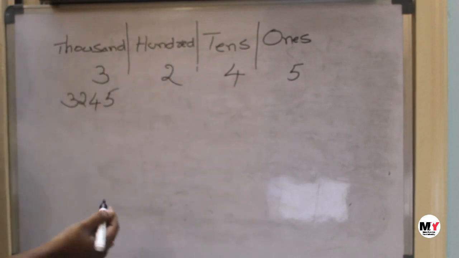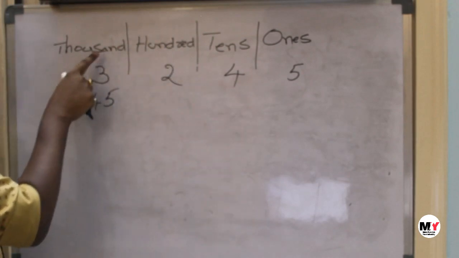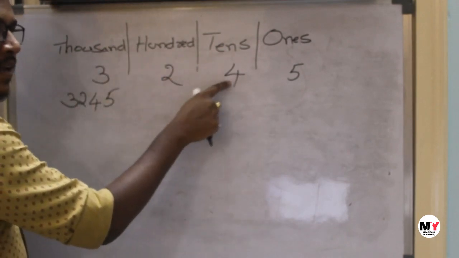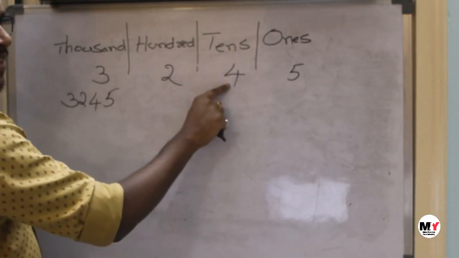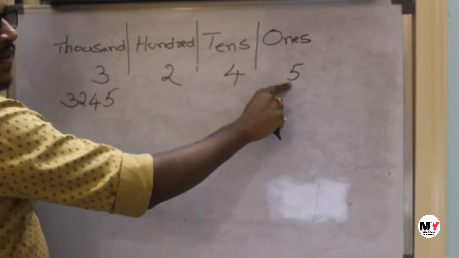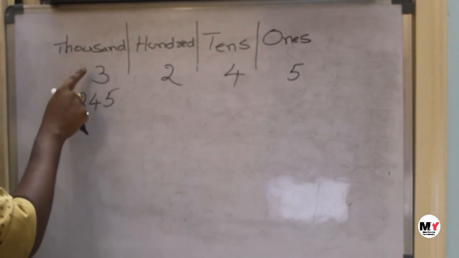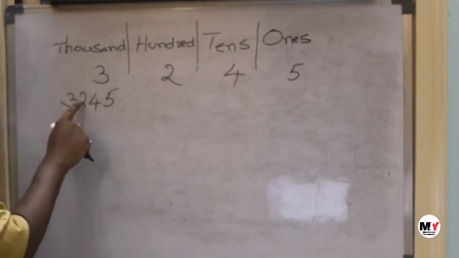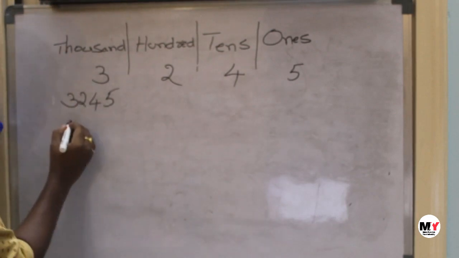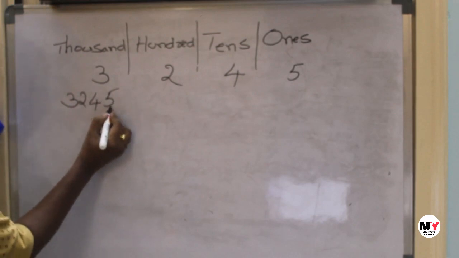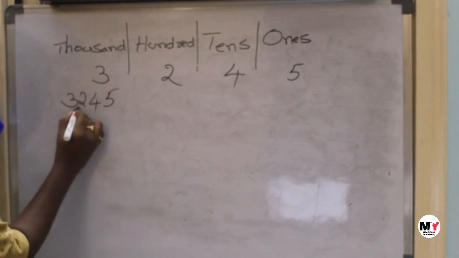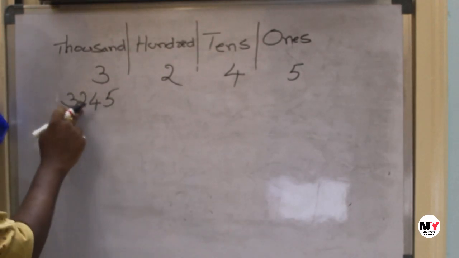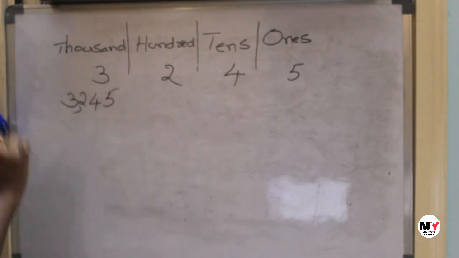How to read this value? As 3 is in the thousands place, it is 3000, 200, tens means 40, and ones, so only the number 5. So 3245 is the value. And how do we keep the commas? From the right hand side, after 3 digits, keep a comma. This is the Indian number system. After 3 digits, keeping a comma is nothing but the Indian number system.